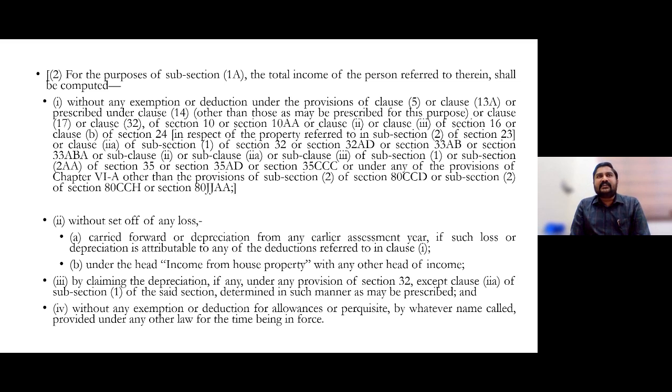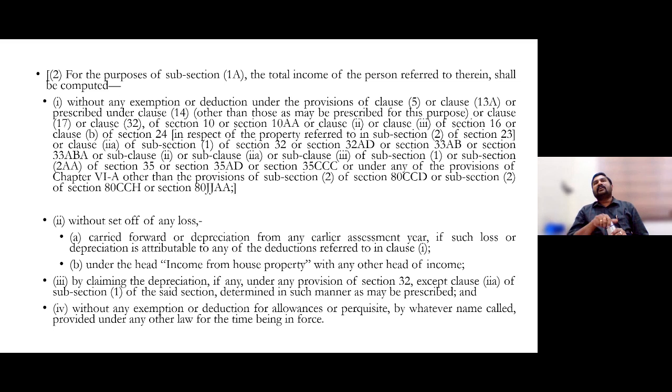Second deduction relating to 80CCH, the Agniveer scheme. If you are contributing to that Agniveer fund, that amount also would be eligible for deduction. That is the second one. Then the third and final deduction as far as new regime opters are concerned, 80JJAA, 30% extra deduction for new employees appointed, for the next 3 years. So 30% of salary would be given as extra deduction under 80JJAA, subject to various conditions and certifications to be uploaded. That extra 30% of salary paid to new employees is also eligible for persons who are opting for the new tax regime.